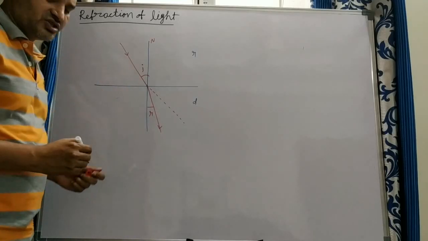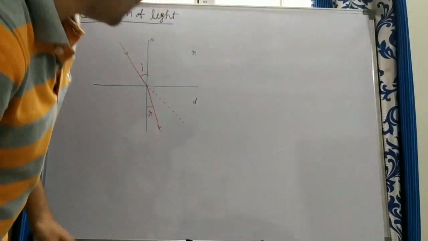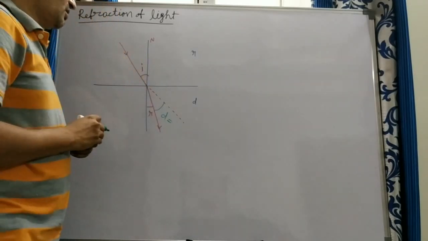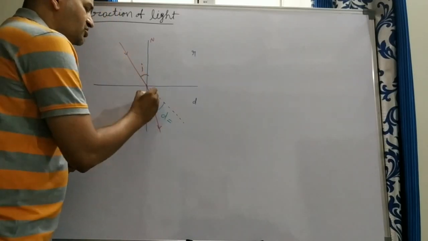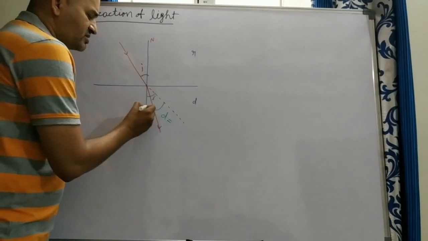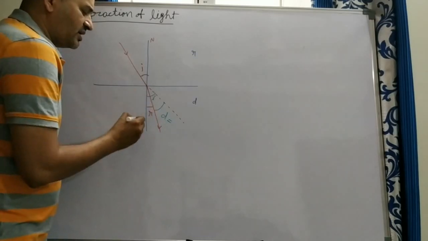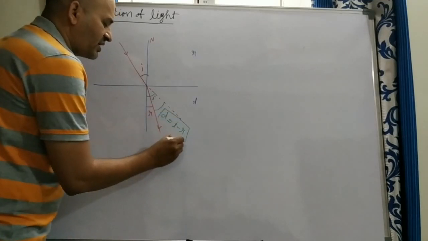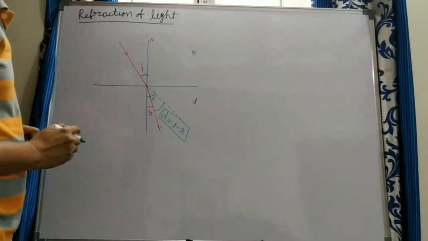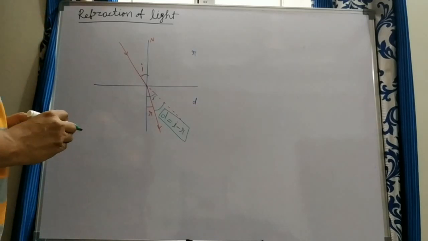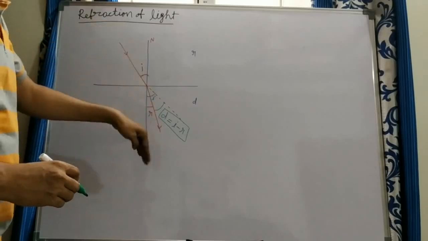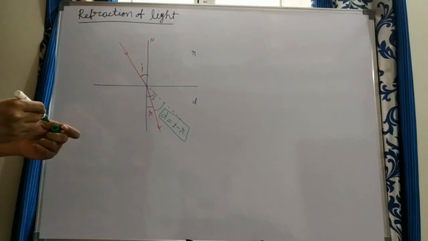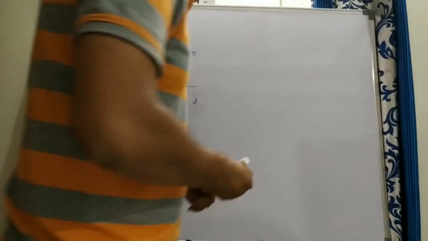What is the deviation during this process? It is how much the angle changes. This total angle is I, the same as this opposite angle, and the refracted ray makes an angle R. Then what is the deviation? That is I minus R. When a light ray enters from rarer to denser, it bends towards the normal, and the deviation is I minus R. Instead of going like this, it goes like this. So the deviation is I minus R.